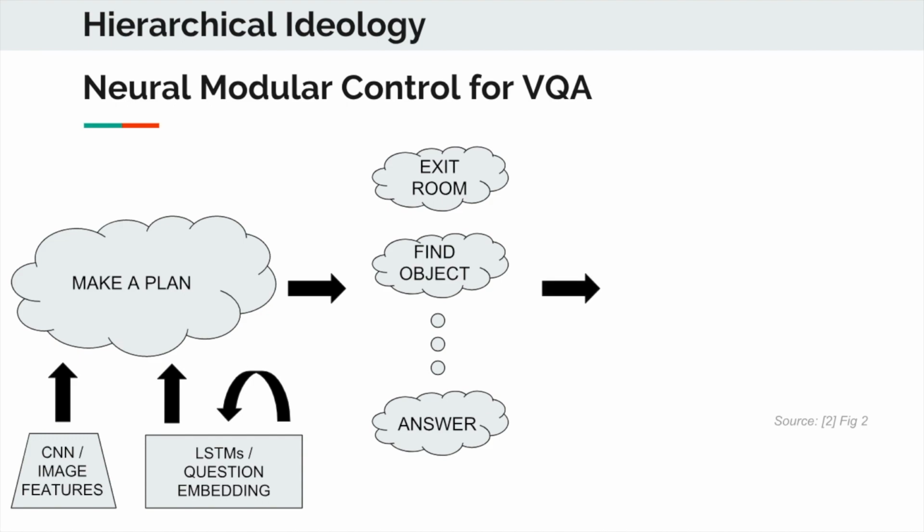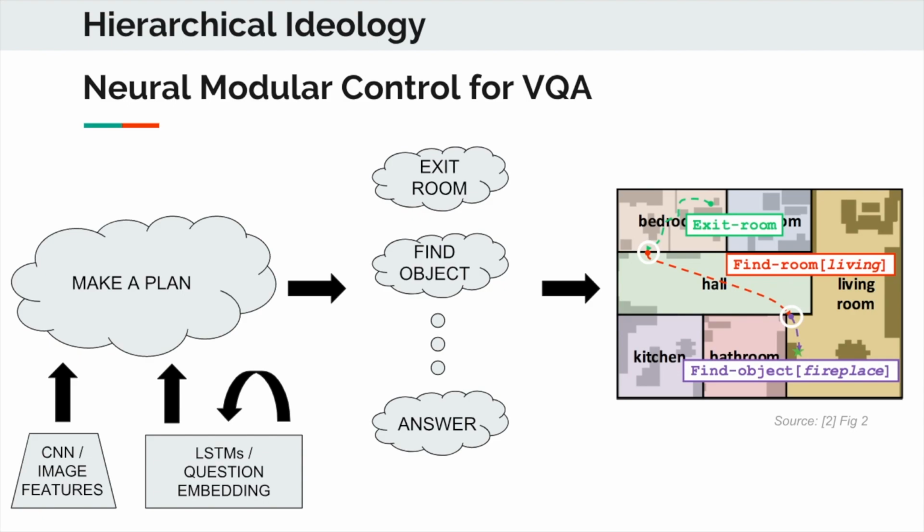This ends up looking like such here with this map, in which case an agent might start in the bedroom, and the high-level policy determines to exit the room, find the living room, and then find the fireplace, given the question, where is the fireplace? Or is there a fireplace?